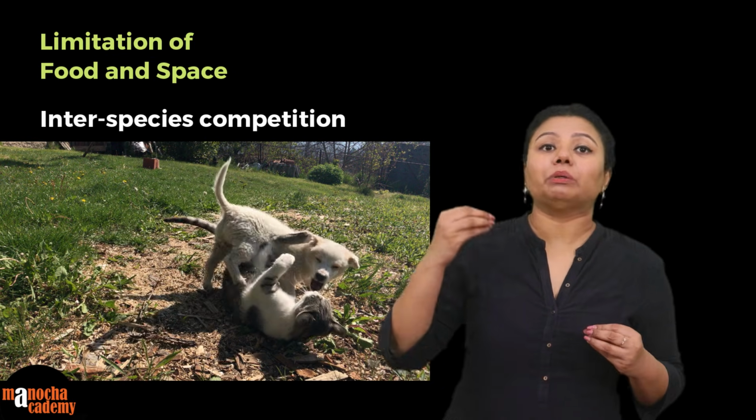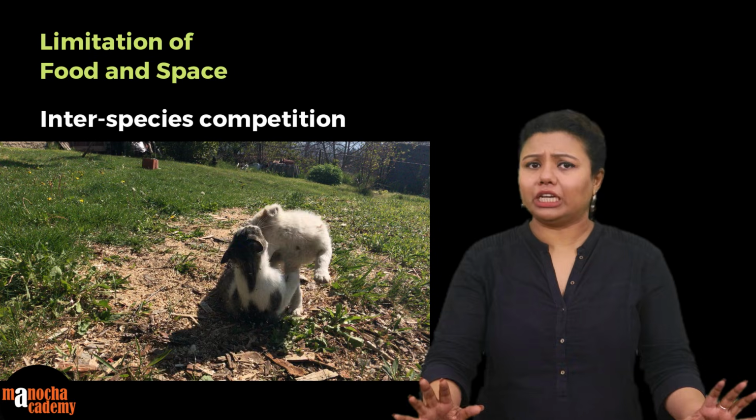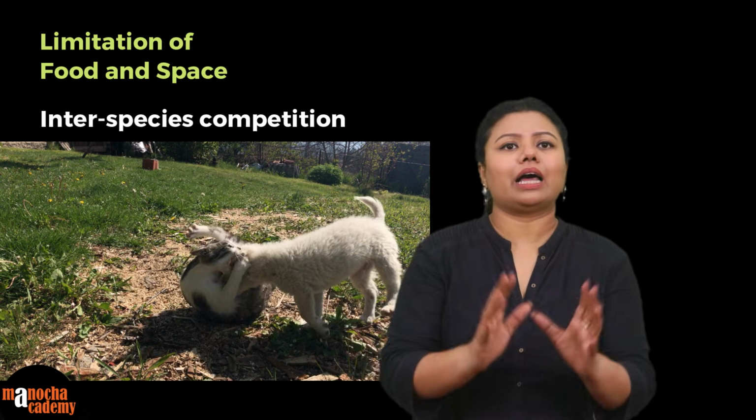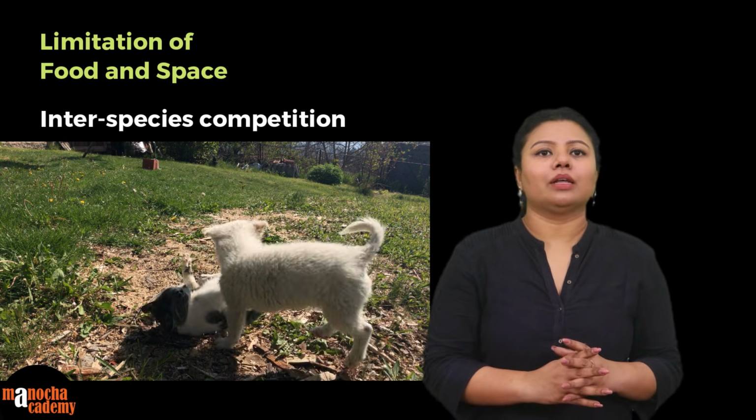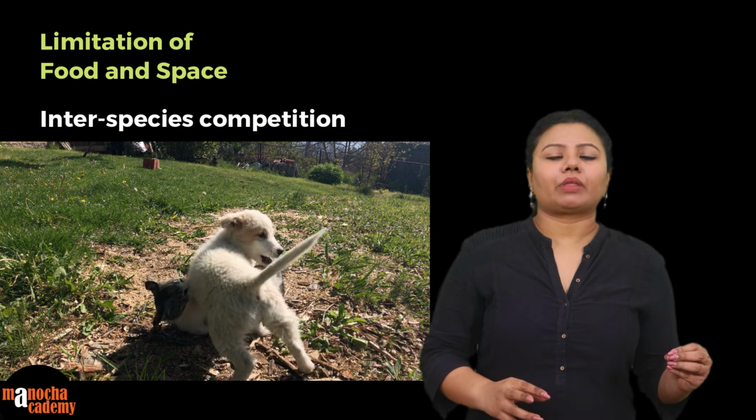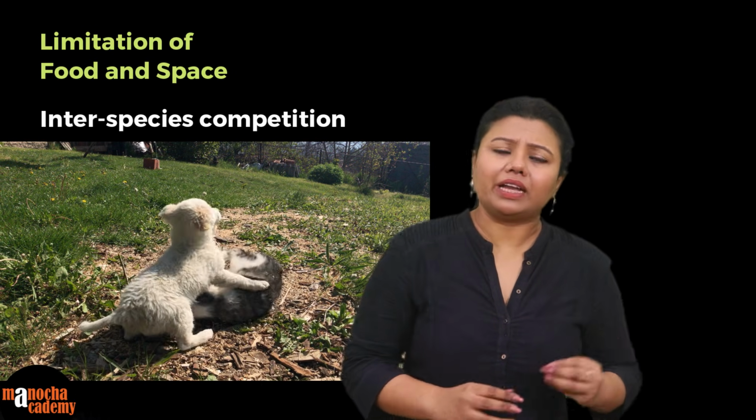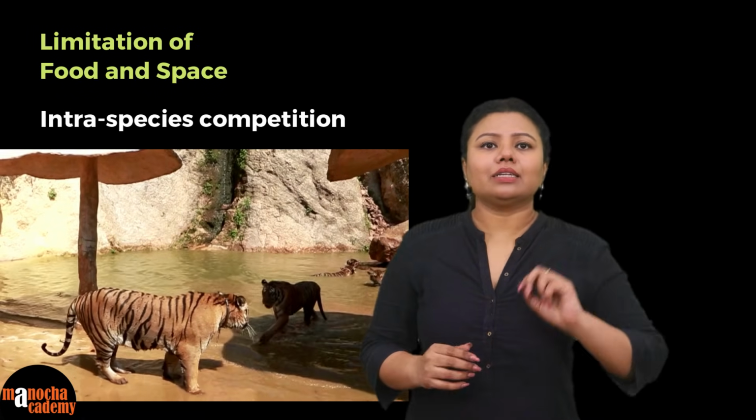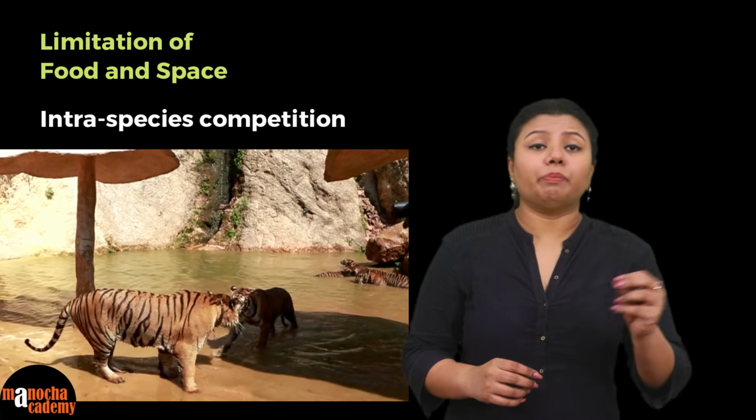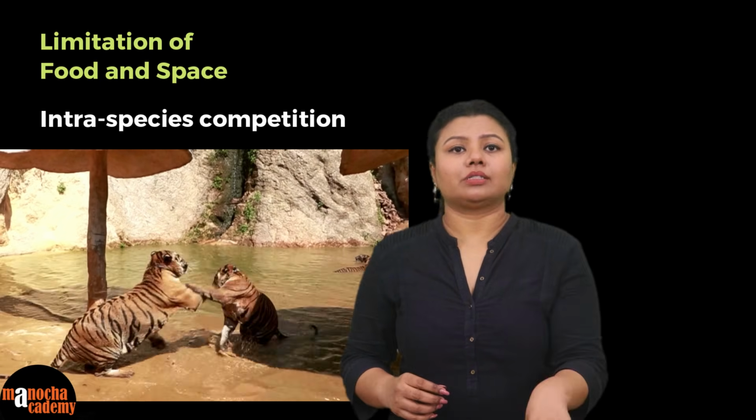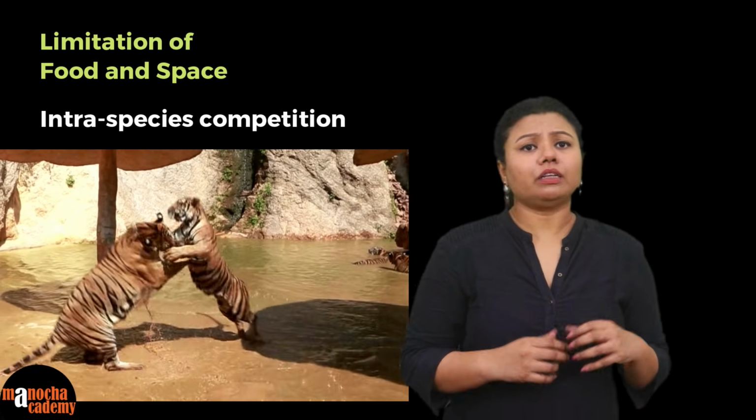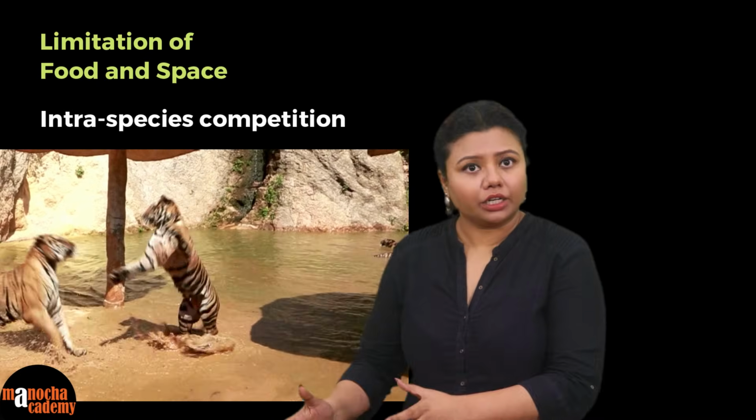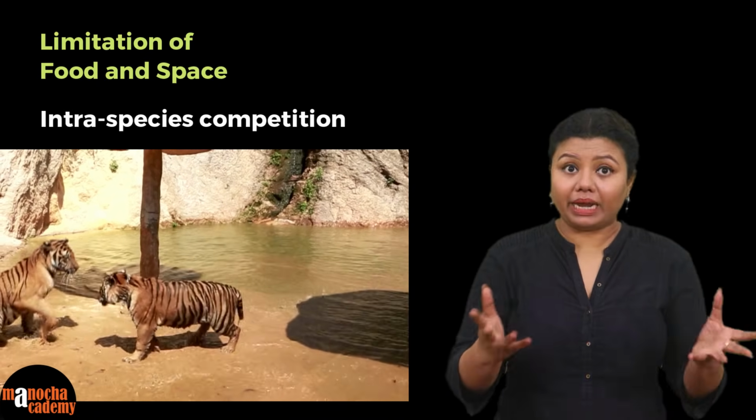So a tiger fighting with a lion for food and space, that doesn't really happen in nature, because tiger and lion, they are never present in the same place. But let's say a cat and a dog fighting, two different species for the same kind of food. Second, competition between same species. For example, one dog fighting with another dog for the same food and space and mate.